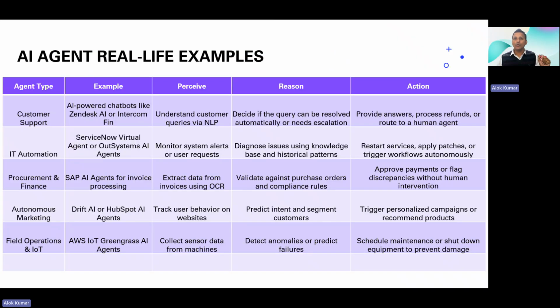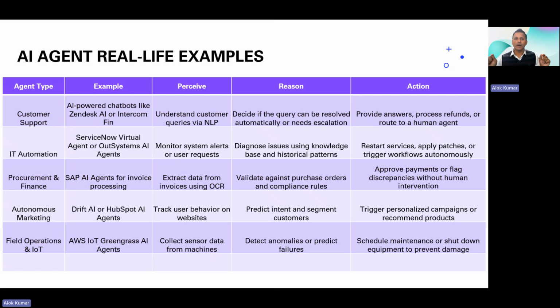Now I'm going to talk about some real life examples of different AI agents deployed by different businesses and enterprises, helping them increase their performance and productivity.